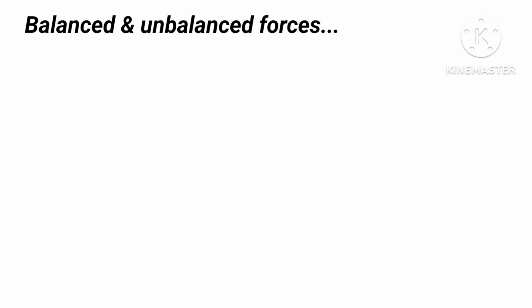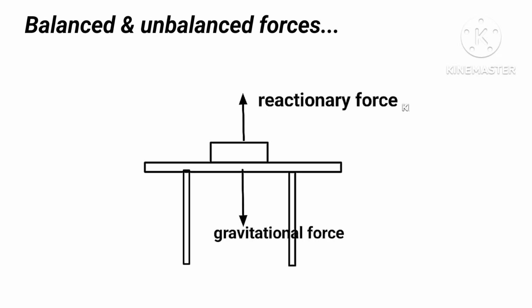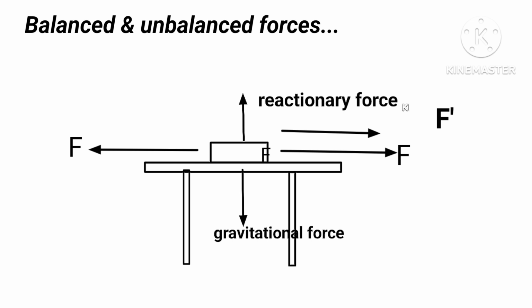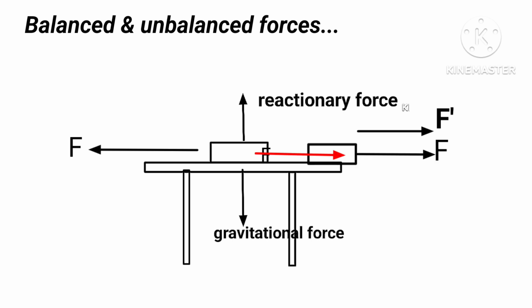Let us again take the previous example, where in addition we apply two more equal and opposite horizontal forces acting on the book, but we see the book is at rest. No motion. But when we apply some extra force on either side, the book starts to move in the direction of the force applied. This is due to unbalanced force.